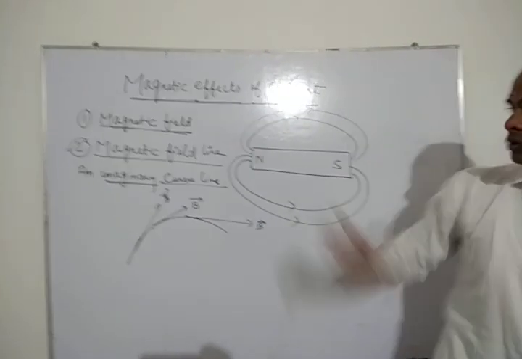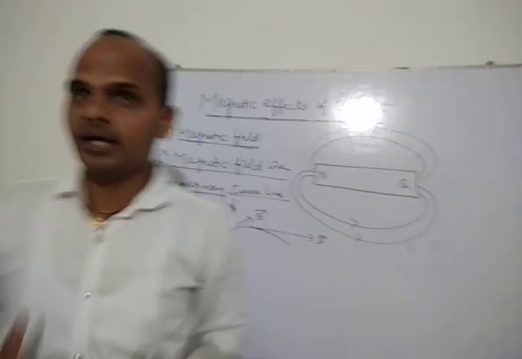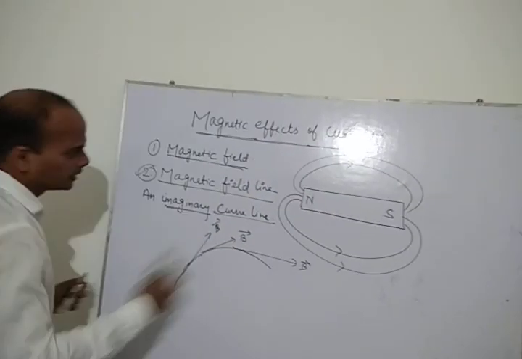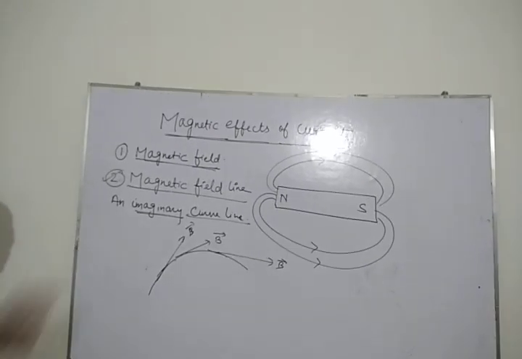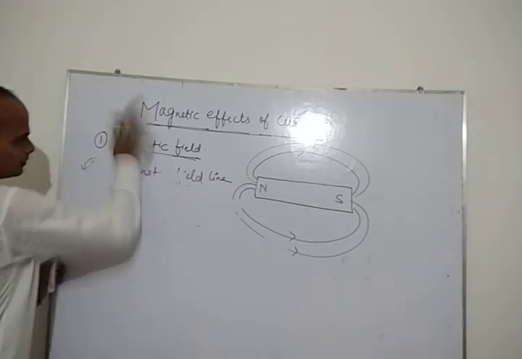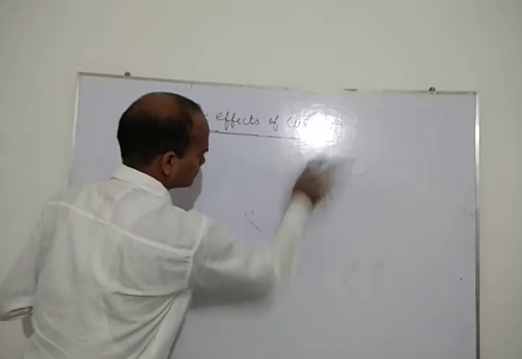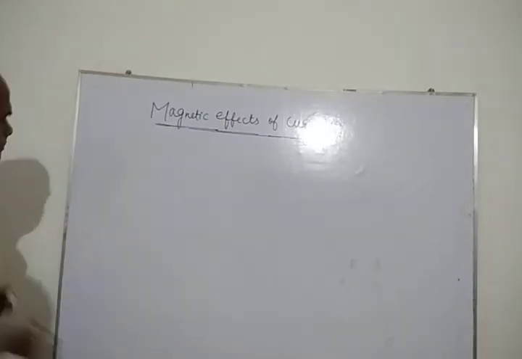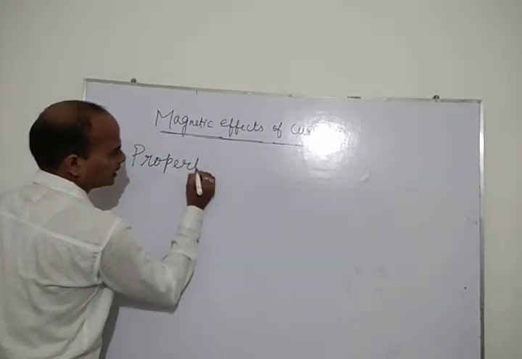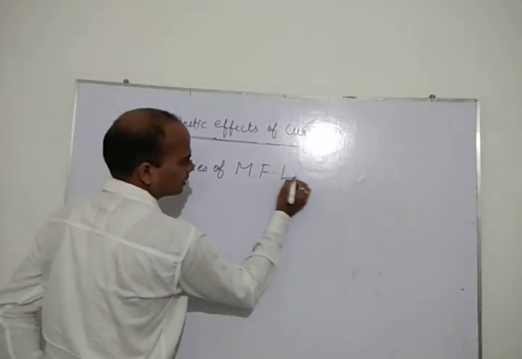So these two things we have discussed here, and this is one of the important topics which should be understood so that we are able to understand this effect. Okay, students, now we are going to discuss some properties of magnetic field line.